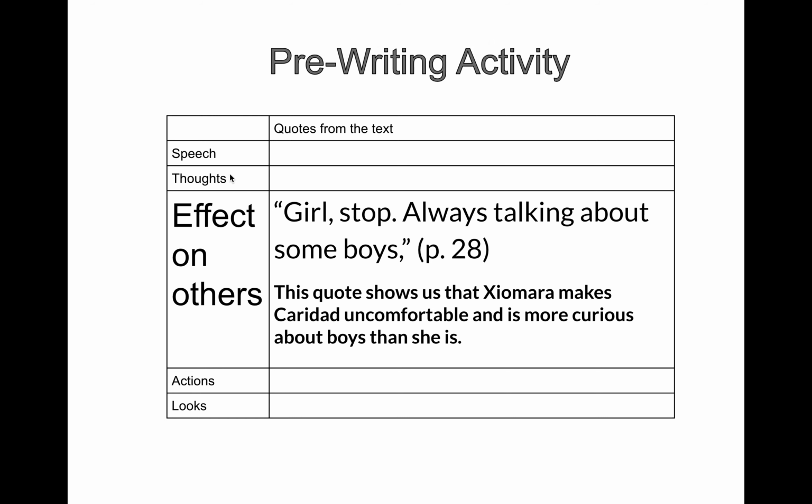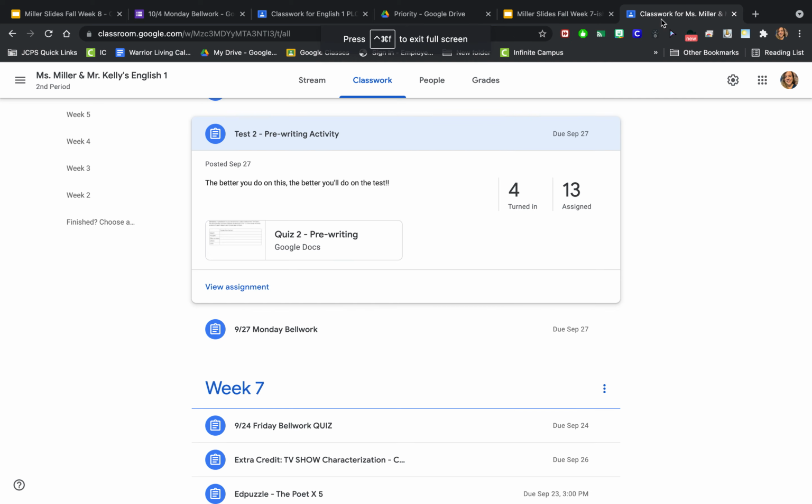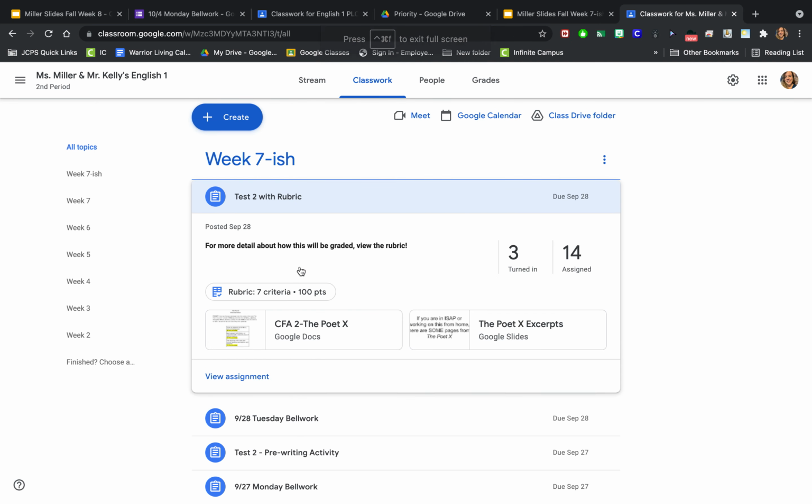I zoomed in so that you can see. And you're going to scan through the text. Okay, so if you're in class, you can use the book, or you can use the excerpts that are found on test 2. Let me show that again. So the excerpts are found here. So you can see the Poet X excerpts. So you can click that if you're in ISAP or at home or doing this in class. Here are some good quotes from the text that you can use.